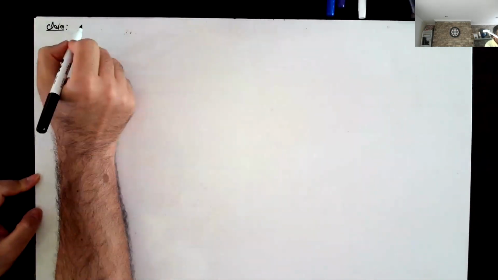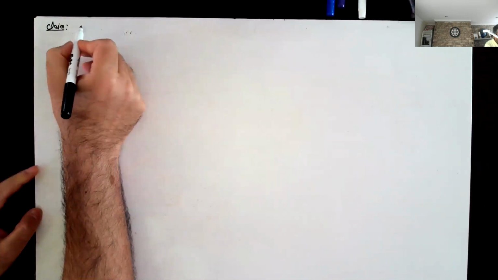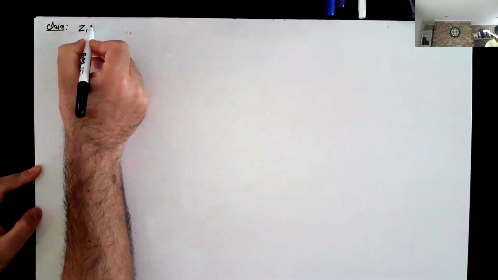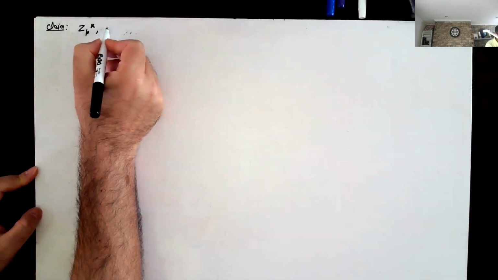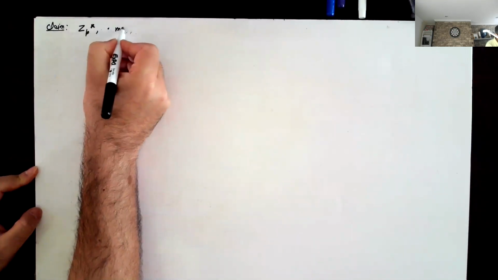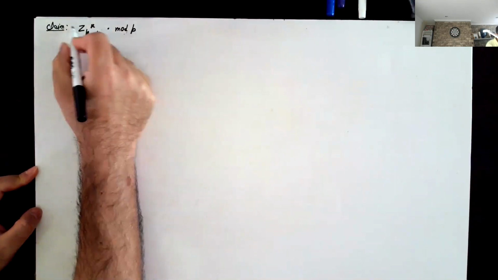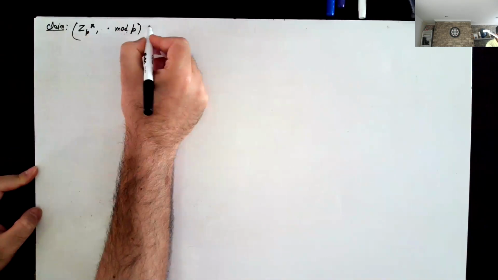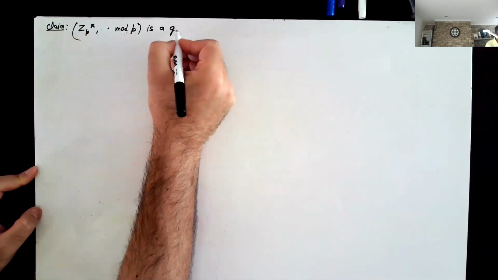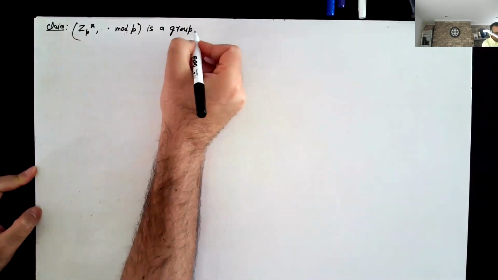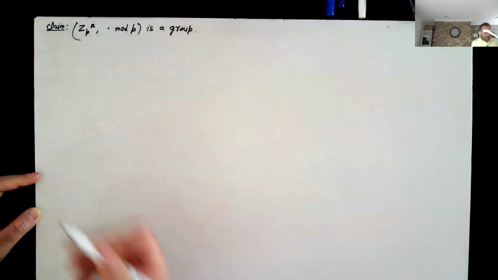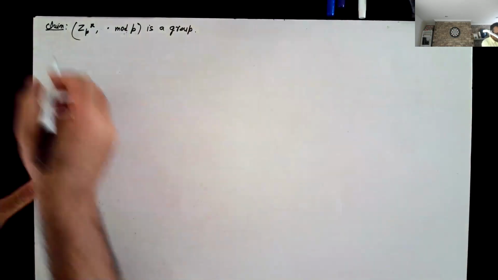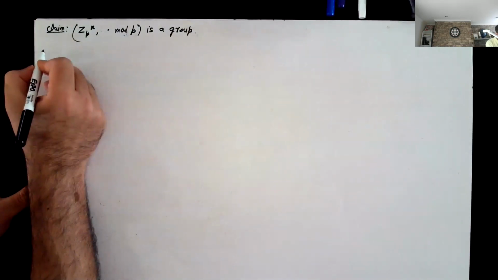So the claim is, let's prove it for Zp star, and the operation is just multiplication mod p. This is a group. So again, we need to prove 4 properties.